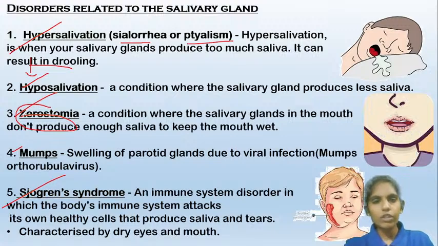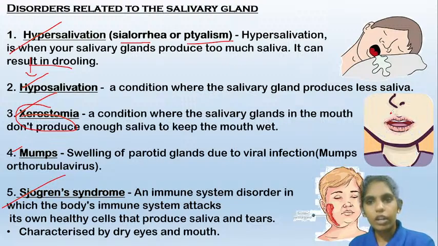In hyposalivation, the salivary secretion is less, but in xerostomia, it is very much less, so much that the mouth and the tongue become dry.